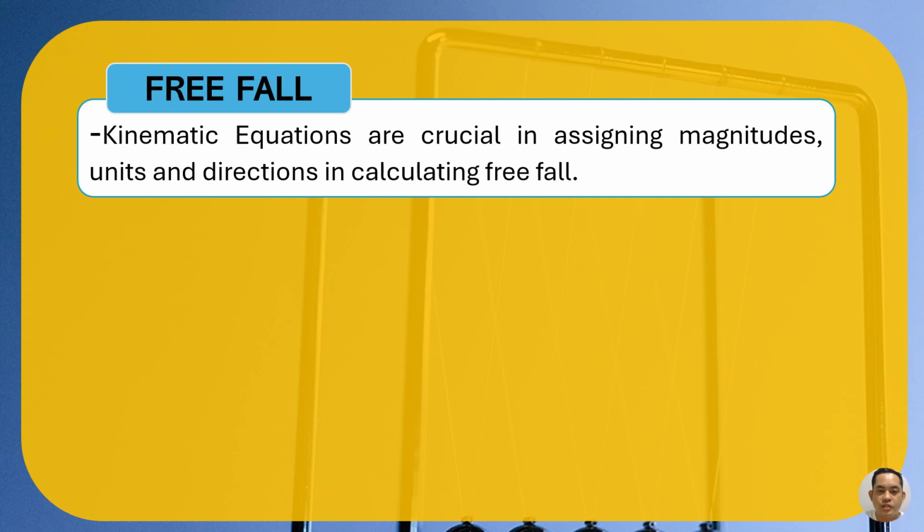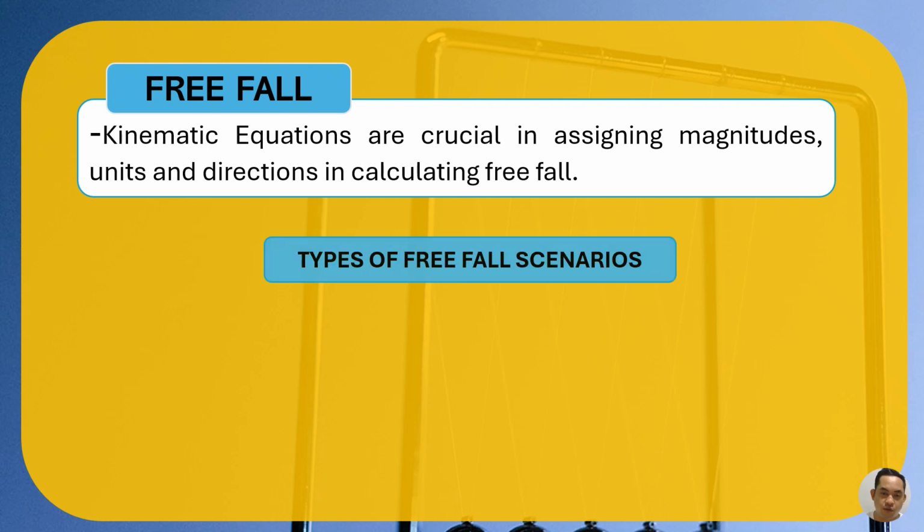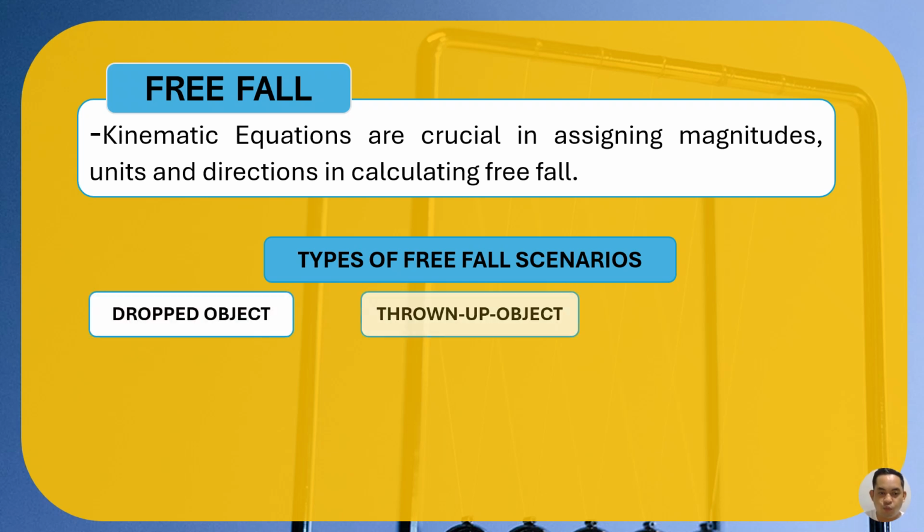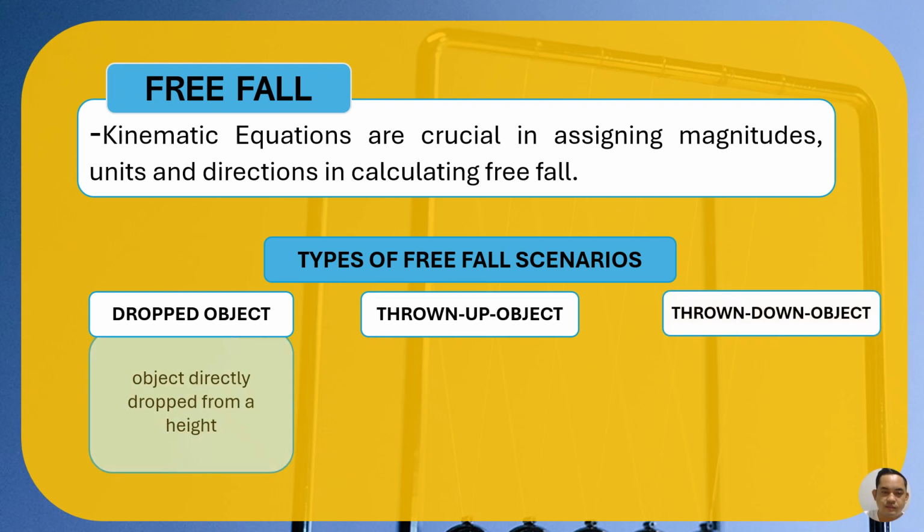The kinematic equations are crucial in assigning magnitudes, or giving values, units and directions in calculating free fall. So, types of free fall scenarios: we have the dropped object. We also have the thrown up object, and we have the thrown down object. So in dropped object, the object is directly dropped from a height. So you are on a cliff and then you drop something all the way through the ground. That's a dropped object.